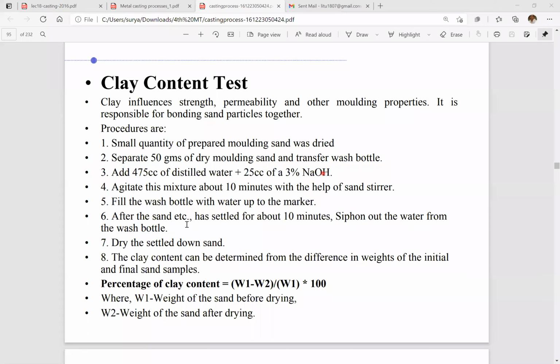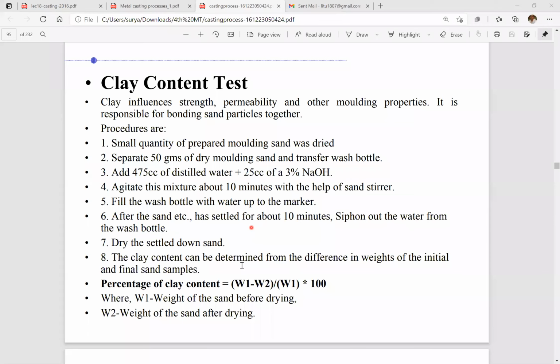After the sand has settled for about 10 minutes, siphon out the water from the wash bottle. After the mixing process is over, we have to drain out the water available in the wash bottle. Then dry the settled sand, the sand available at the bottom of the bottle. The clay content can be determined from the difference in weights of the initial and the final sand samples.